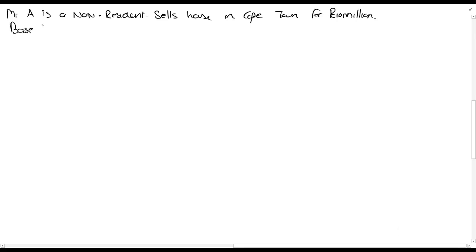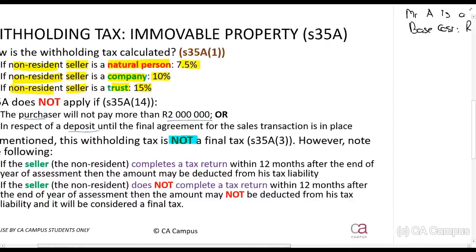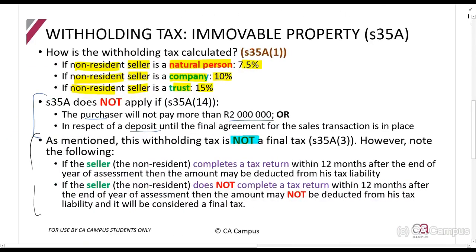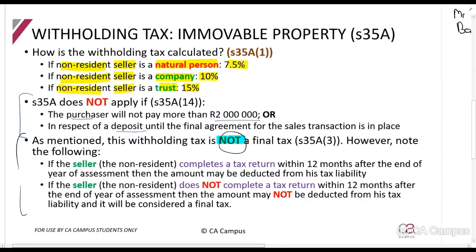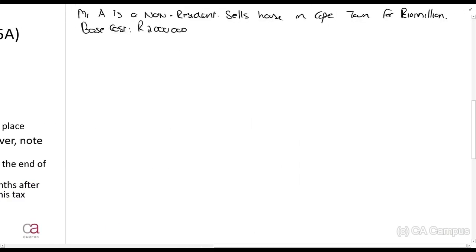Right, and I'm just going to say, assume the base cost of this house is 2 million. Alright, well, I don't want you to focus too much here on the amounts. I want you to focus on the principle. We are now talking about this section over here. When is it not a final tax, and what does it mean? So first I want to discuss what it means for it to be a final tax and to not be a final tax.